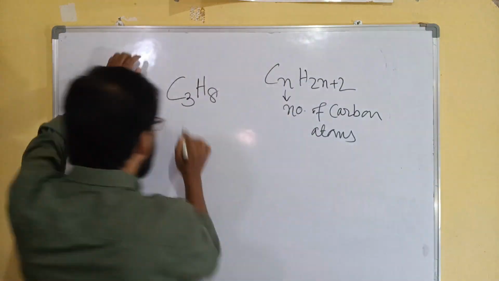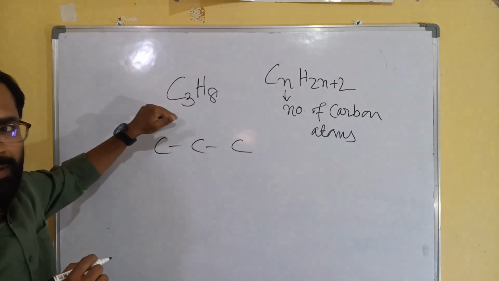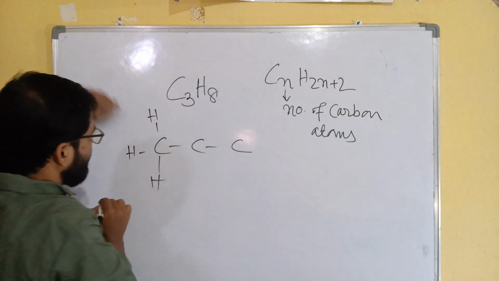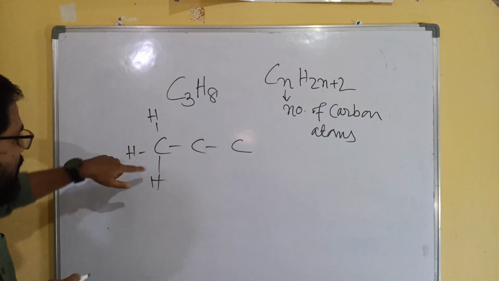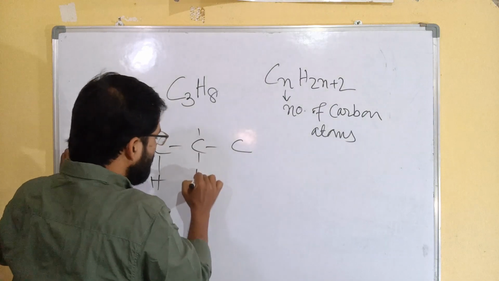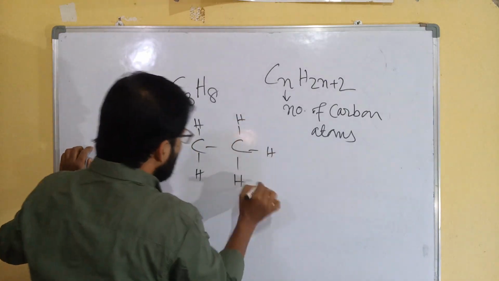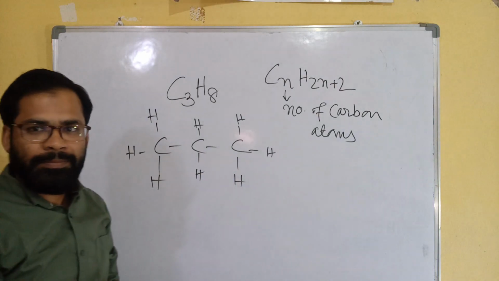In case of C3, you have to fulfill with hydrogen. One carbon can have a maximum of 4 bonds. So 3 carbons, 3 times 2 is 6, plus 2, 8 hydrogen.